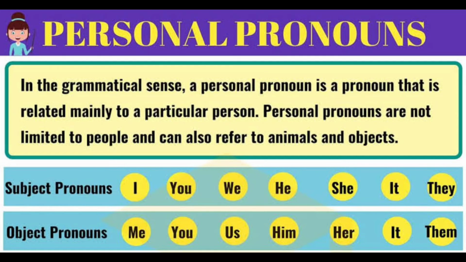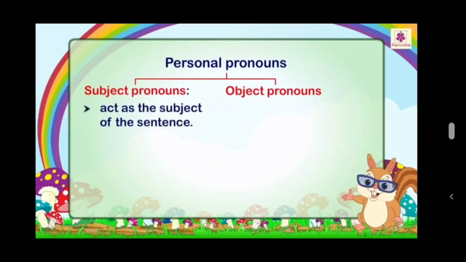Here the personal pronoun is divided into two types. One is subject pronoun, another one is object pronoun. Children, let's see about subject and object pronouns now. Look at this picture. The subject pronoun acts as the subject in the sentence.